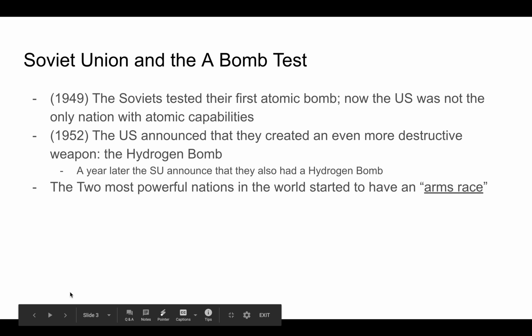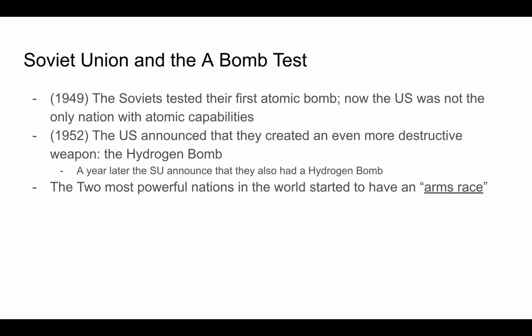The Soviet Union and the atomic bomb test. The Soviets tested their first atomic bomb in 1949. Now, the US was not the only nation with atomic capabilities. In 1952, the US announced that they created an even more destructive weapon called the hydrogen bomb. However, a year later, the Soviet Union announced that they also had a hydrogen bomb. Now, the two most powerful nations in the world were starting to have an arms race. So basically, who could build the more destructive weapon?